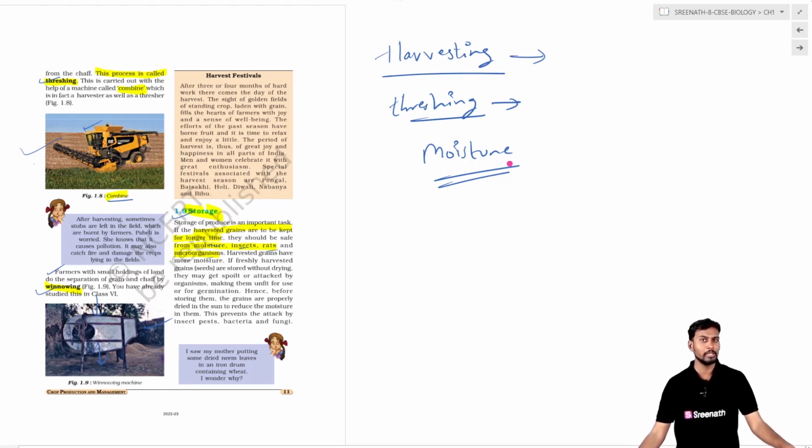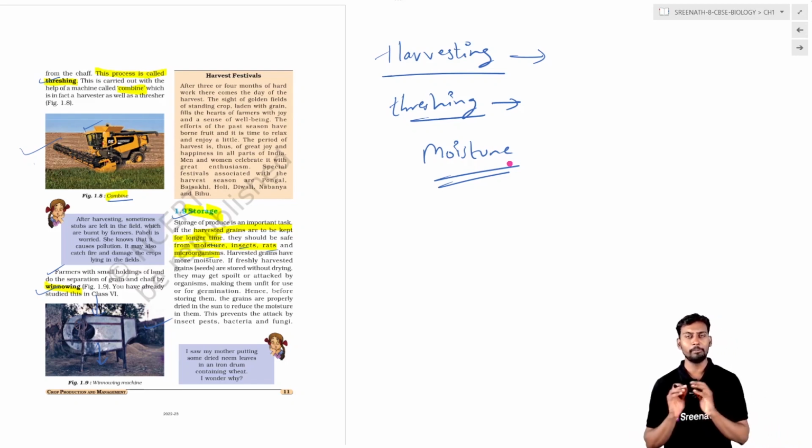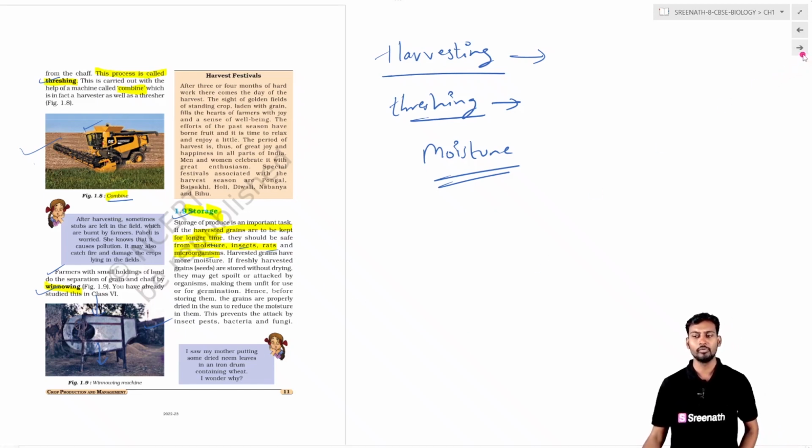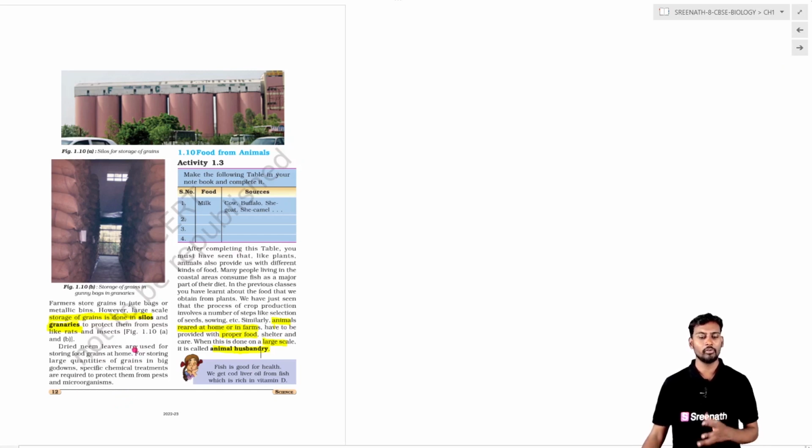They should be stored in a properly ventilated, dry place, away from moisture, humidity, and climatic factors. They should be stored in a closed, good container which can avoid pests like rats and rodents. Apart from that, it also avoids the problems of moisture and microorganisms which can spoil the food grains. This is done in the godowns, which are the storage places of the grains.